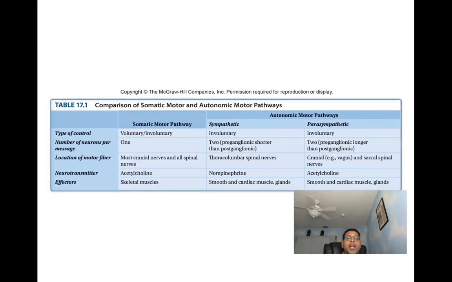So next, we have a table. This table is going to compare somatic motor and autonomic motor pathways. Here we can see the somatic motor pathway, and here we've got the autonomic motor pathways.